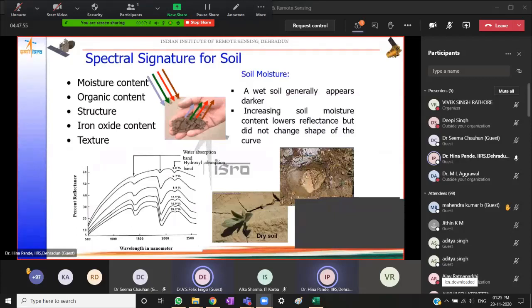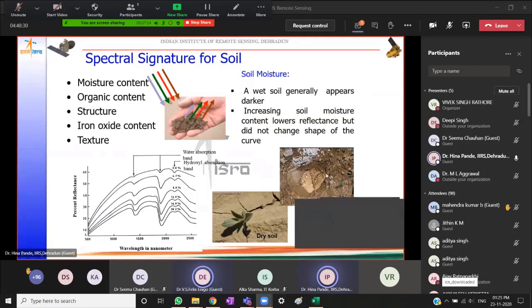Similarly, if we take the soil feature, then again moisture content, presence of water. If it is dry, bare soil like this, it tends to give us a very bright reflectance in the visible portion and the near infrared portion of the spectrum, and this translates into a very bright feature on the image. So dry, bare ground with very little moisture or no moisture will give us a bright signature.